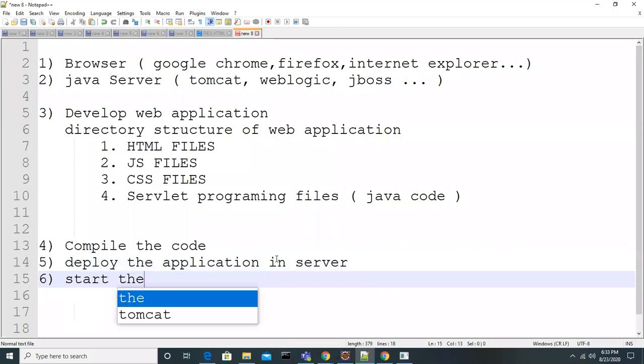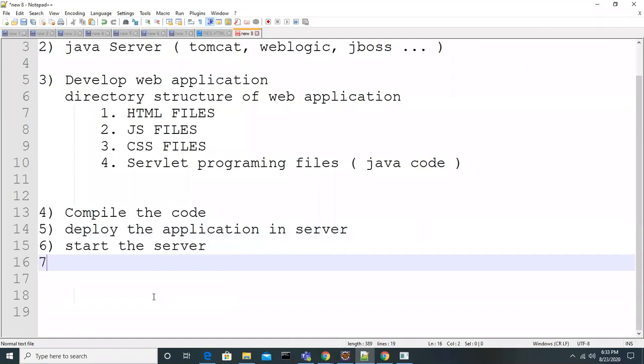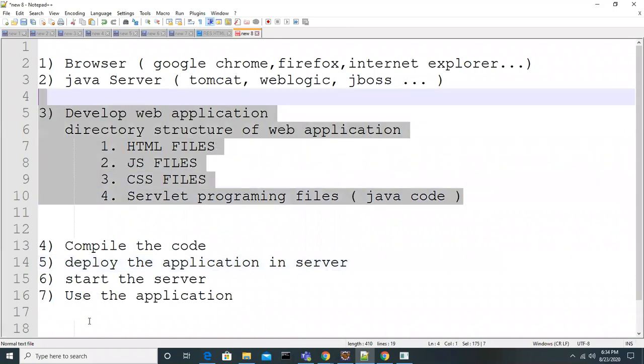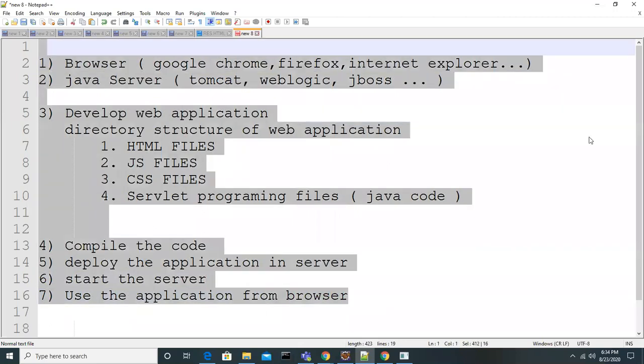Then we have to test the application, or use whatever application and resources you developed, from the browser. So these are all the steps we have to do as part of web application development, guys. These are all the things you have to take care of.